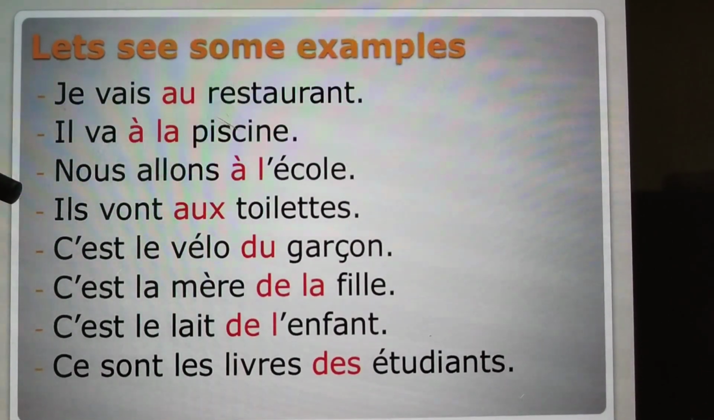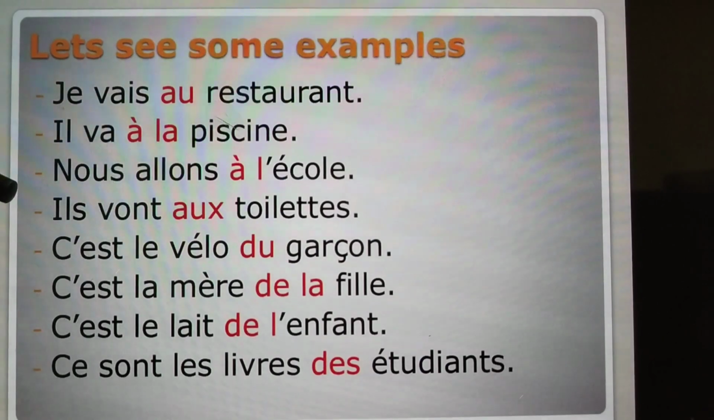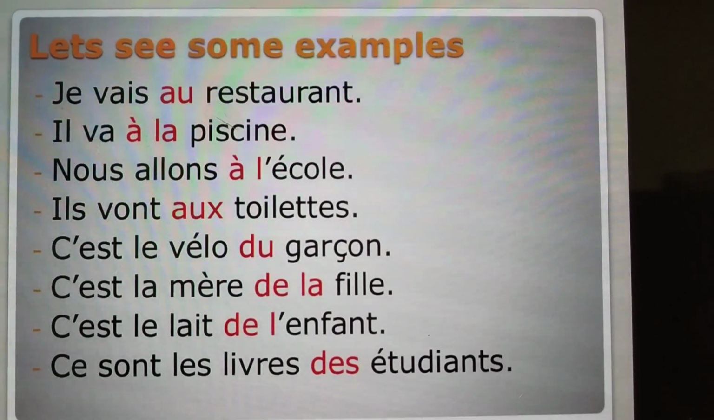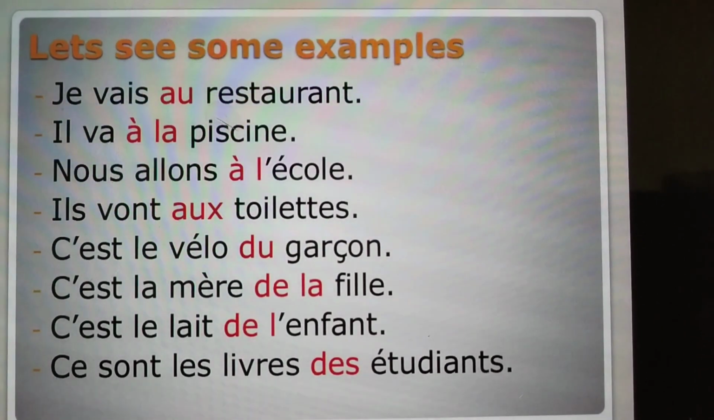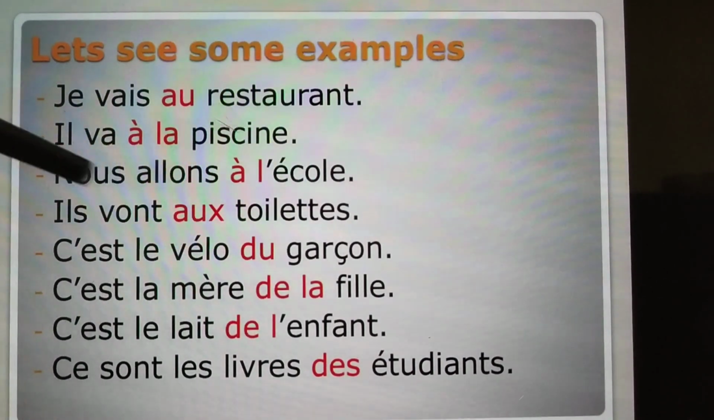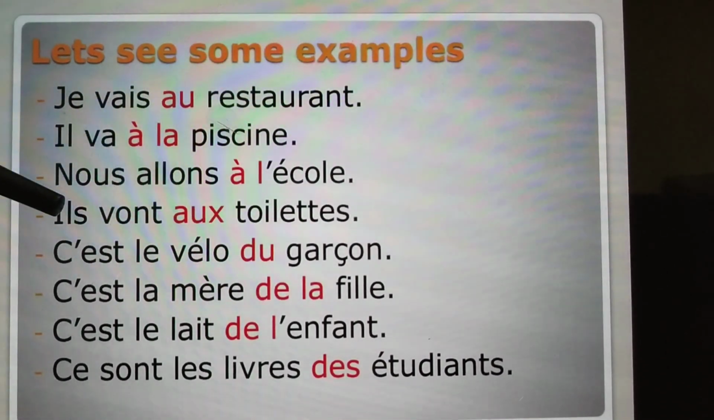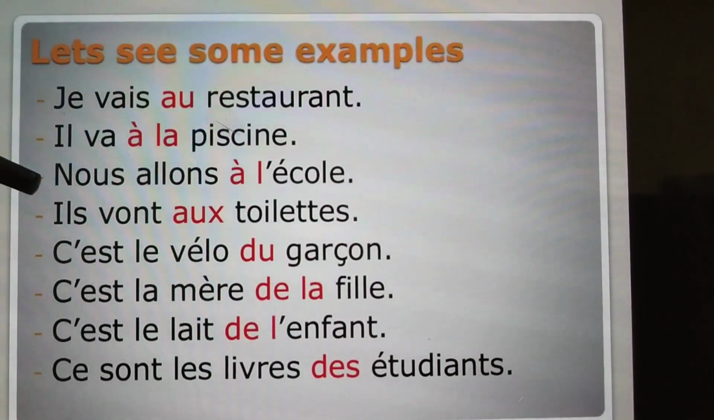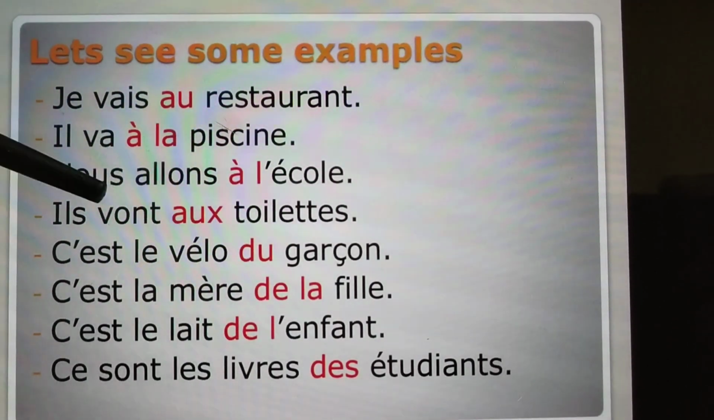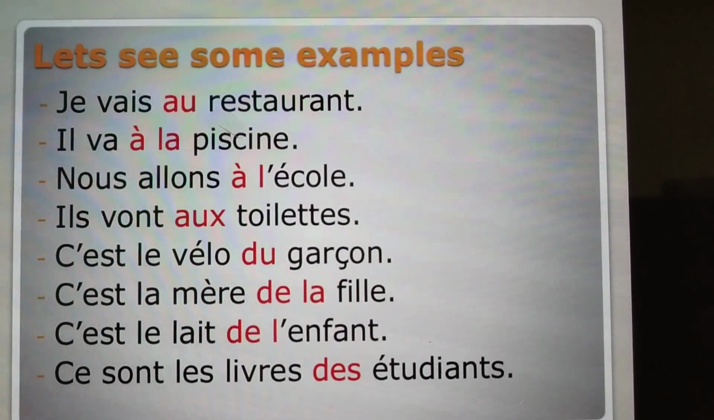Ils vont aux toilettes. Toilettes is again in plural form, so we are using aux. These are preposition plus definite article, so the meaning is "to the." And the verb aller is there, so the meaning is "to the."